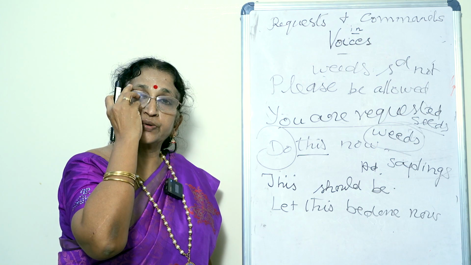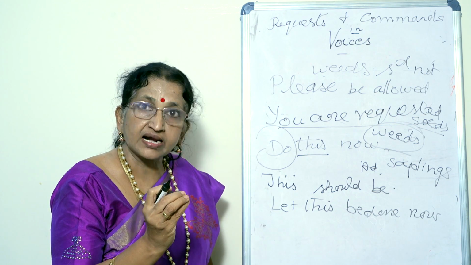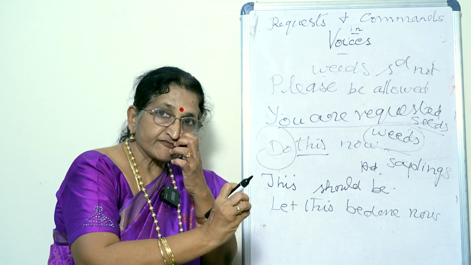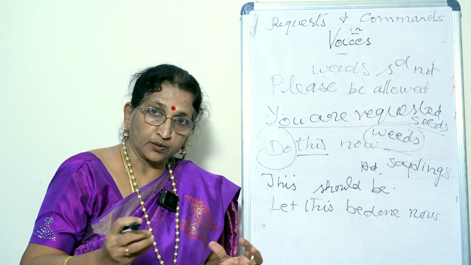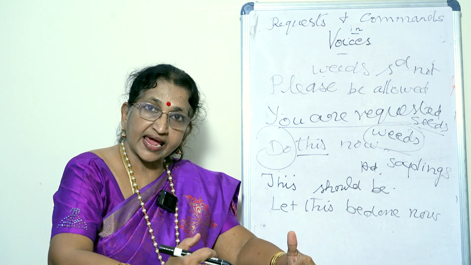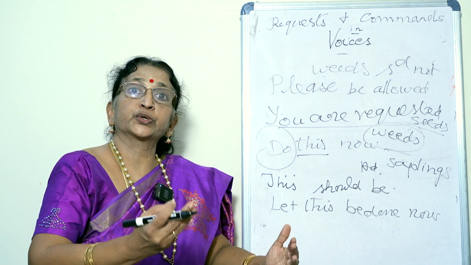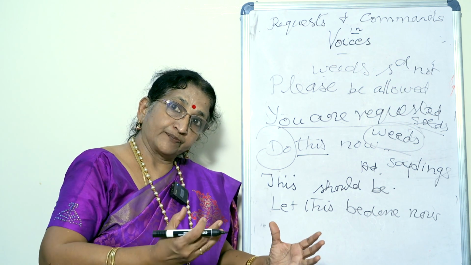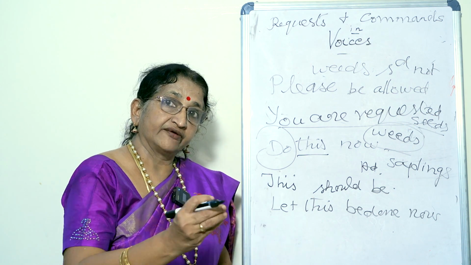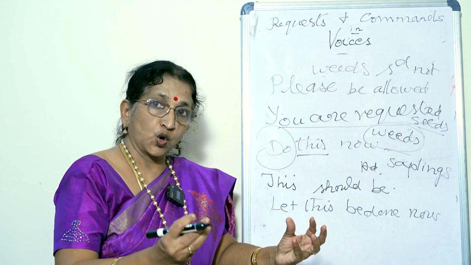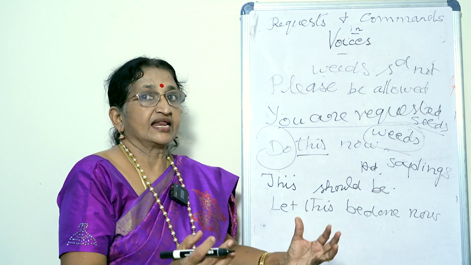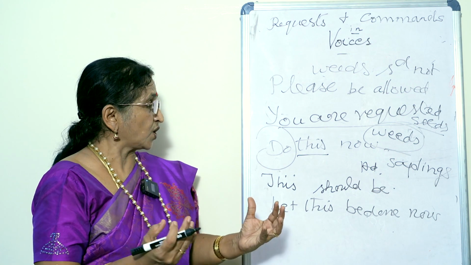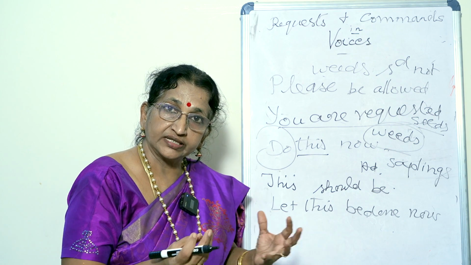When the saplings are growing, we have to be very careful so that the weeds are not growing, and we carefully, slowly pull out the weeds and give space for the seeds to grow into saplings. They grow very freely, and for better growth, what do we do? We give them manure and we pour enough water and we make them grow. So the people who are interested in gardening always think of all these.